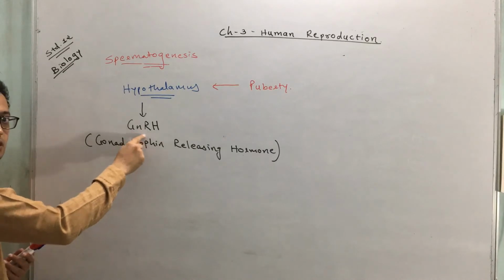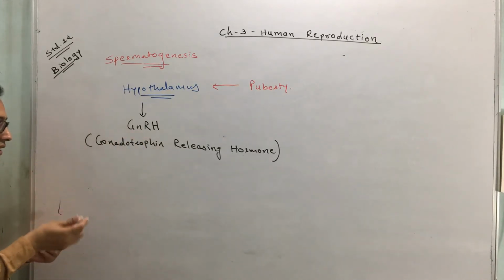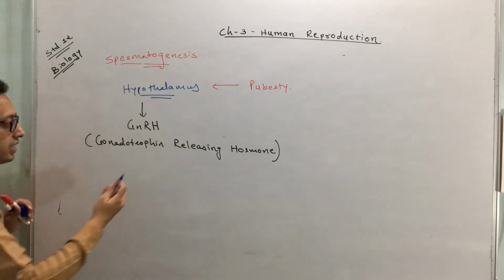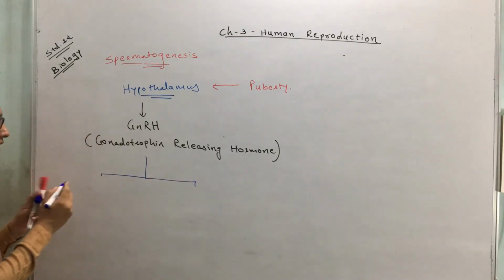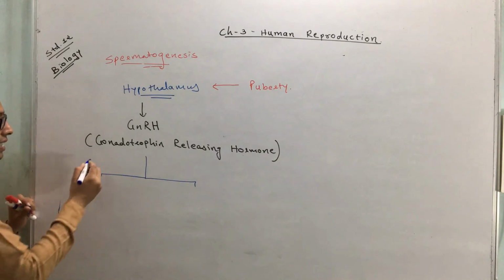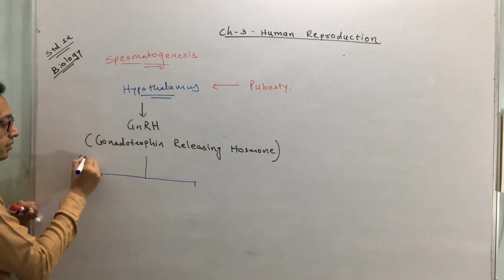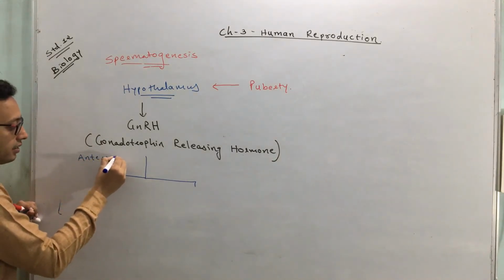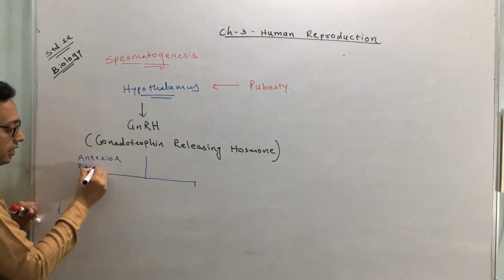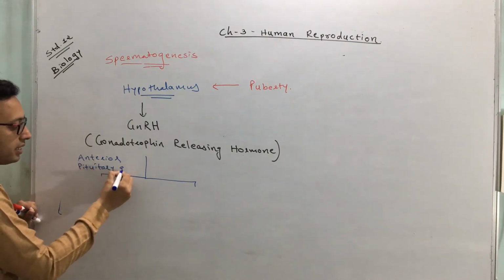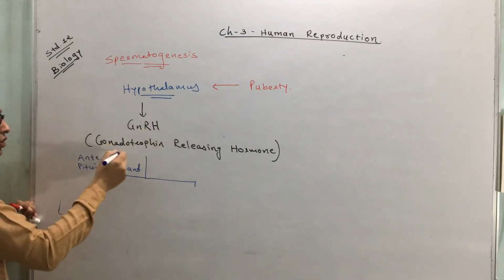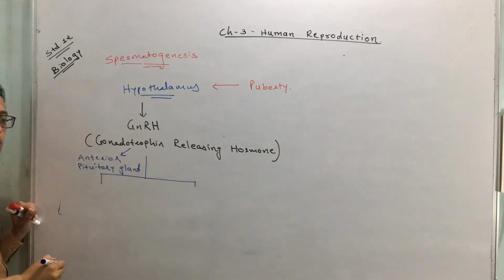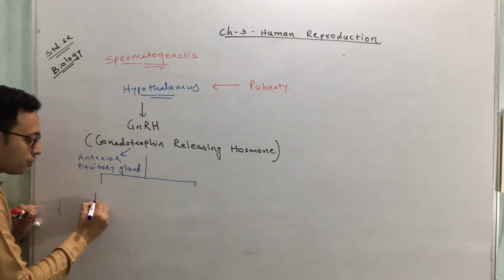This GnRH released from the hypothalamus now acts on the pituitary gland, more specifically the anterior pituitary gland. Which one? The anterior pituitary gland, another endocrine gland that is again present in the forebrain. So this GnRH acts on the anterior pituitary gland and it releases two hormones.